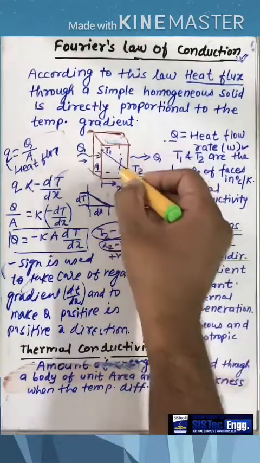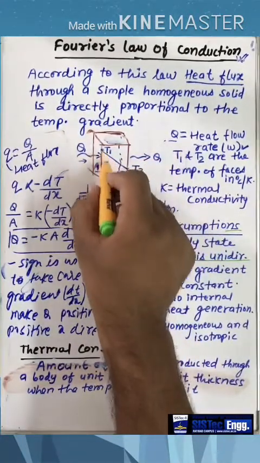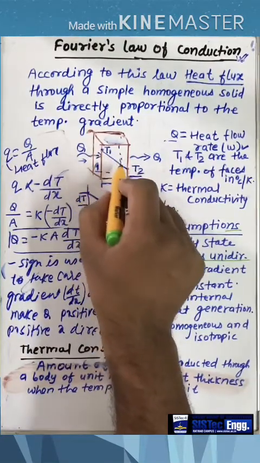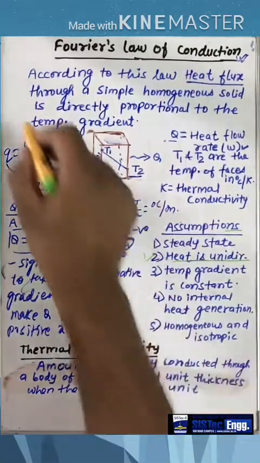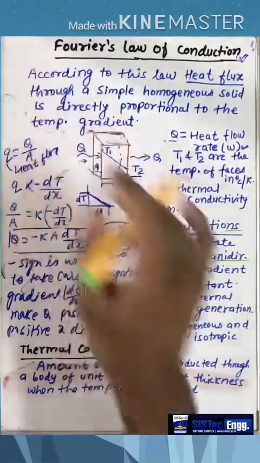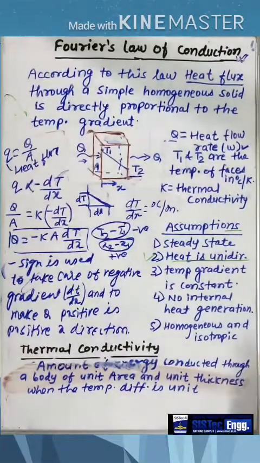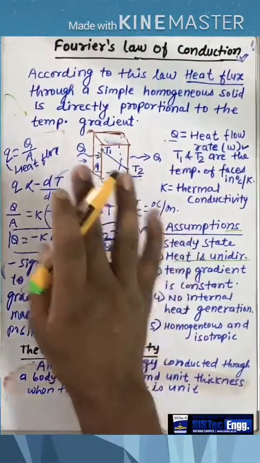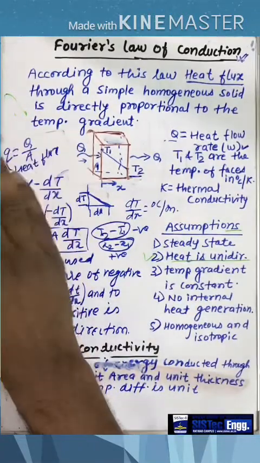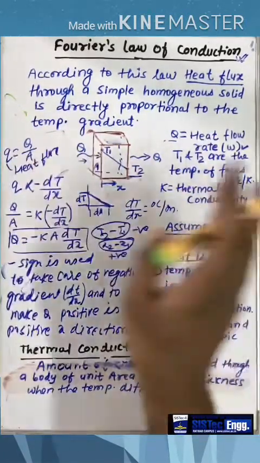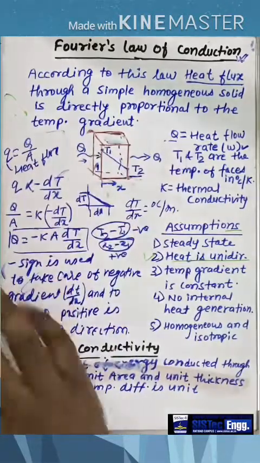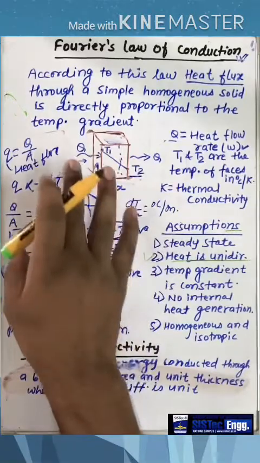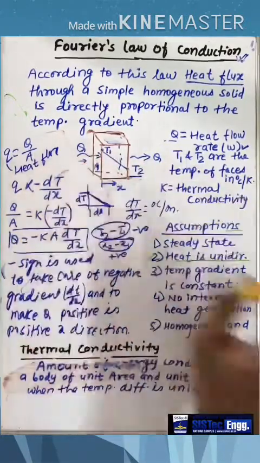Number 2, temperature gradient is constant. You can see that the gradient of the temperature, the slope of the temperature profile, is constant. It is not changing, it is a constant number. That is the second assumption. Number 3, no internal heat generation inside the body. Only the heat which is coming in is going out. There is no kind of internal heat generation. The material is homogeneous and isotropic, meaning properties in all the directions and at all the points are the same.